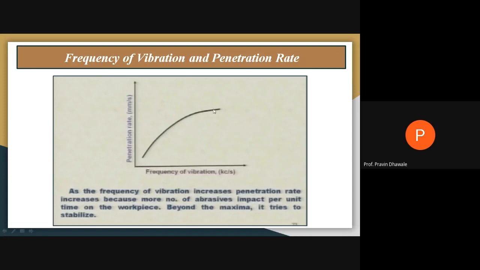Up to a certain point, as the frequency goes on increasing, the penetration rate goes on increasing, because thousands of abrasive particles impact a particular location within a particular time, so more material is removed from that location. After a certain frequency, the penetration rate remains constant even if you increase the frequency.